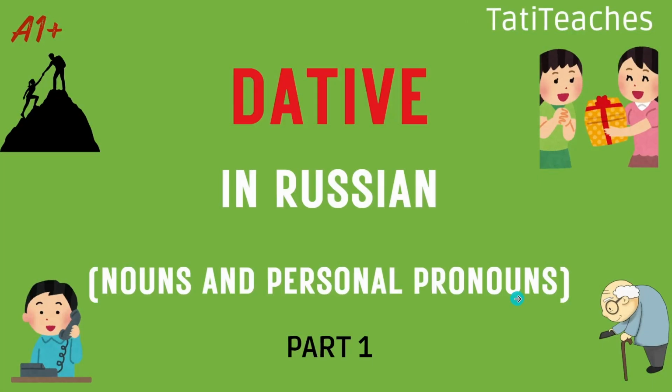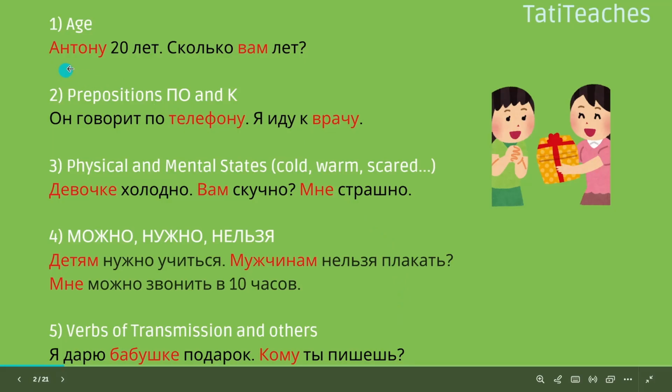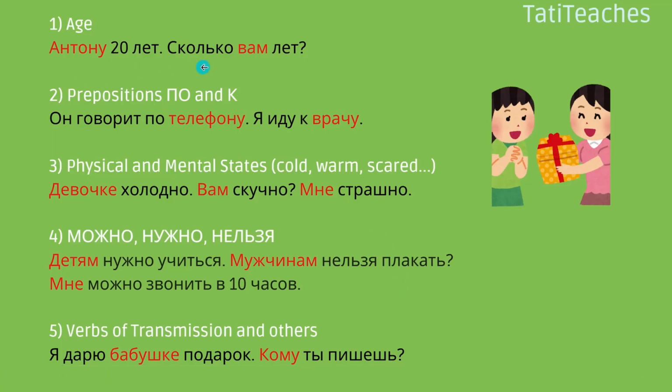Dative case in Russian, and we're going to talk about nouns and personal pronouns. And this is part 1 of the series. Поехали! So when do we use dative? First of all, when we're talking about age. Антону 20 лет. Сколько вам лет? Anton is 20. How old are you?